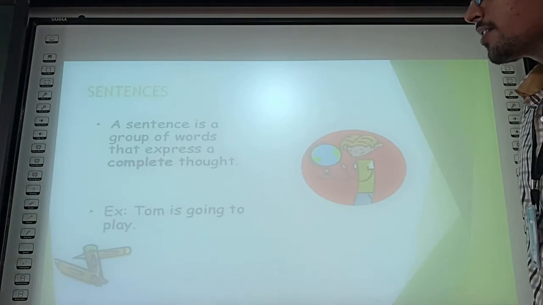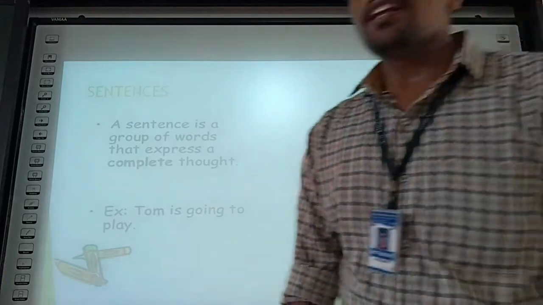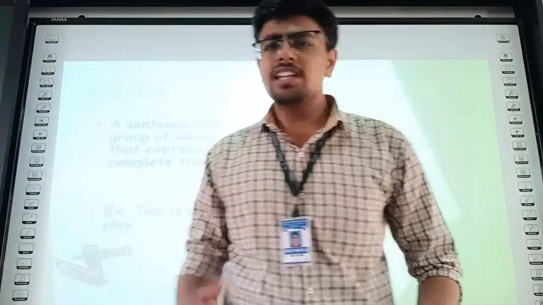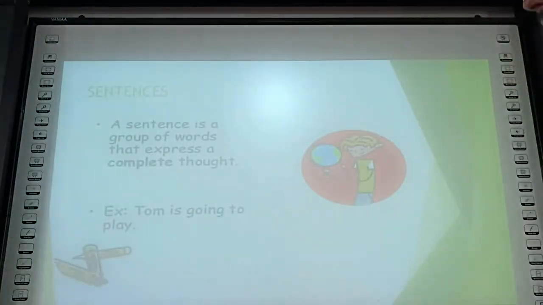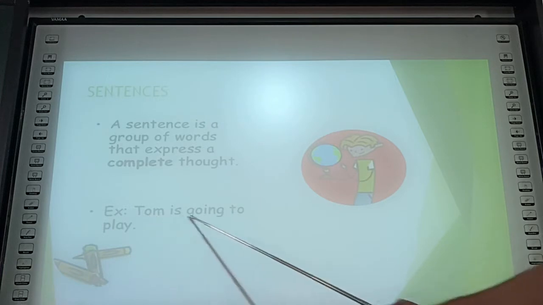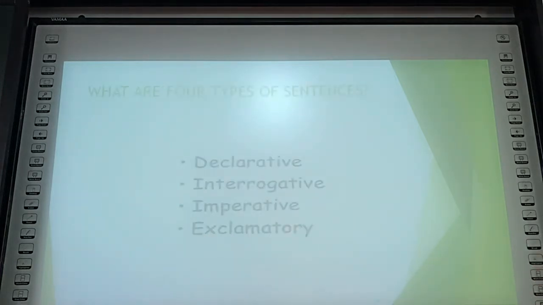Whenever there are a lot of words, we mix them together and make a proper sentence that everybody can understand and that makes complete sense. That is called a sentence. Example: Tom is going to play. Here Tom is the subject and is going to play is the predicate.